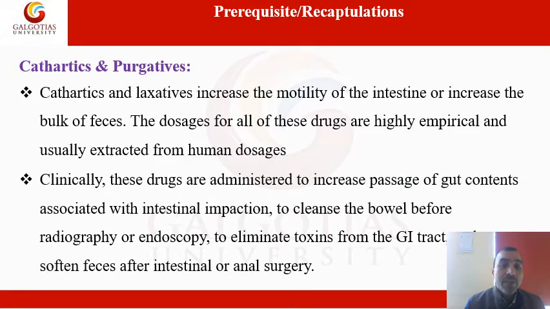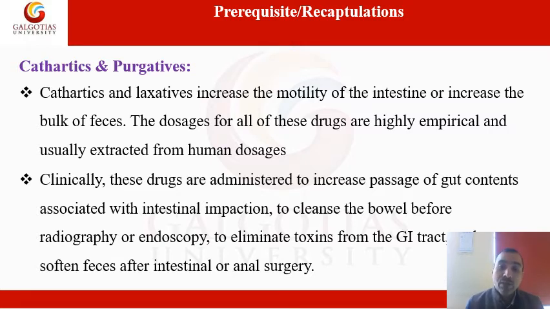So here we will discuss cathartics and purgatives. This is the prerequisite which we have followed here. Cathartics and laxatives both increase the motility of the intestine, meaning both have a similar action. Both act on the gastrointestinal tract only. Both enhance the motility of your intestine, or they can also increase the bulk of feces. It depends on their dose. The dose will decide whether the drug acts as a cathartic, a purgative, or a laxative.